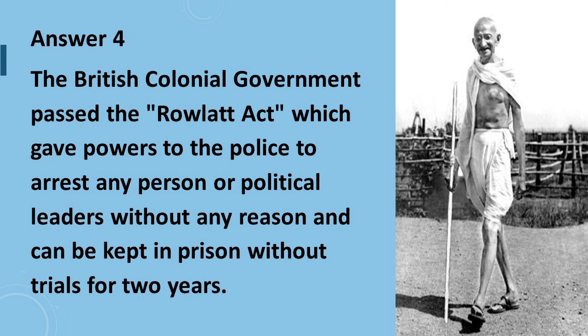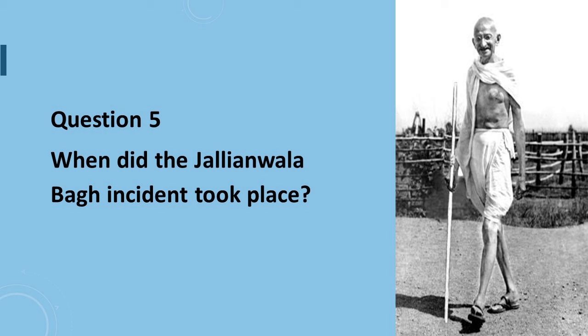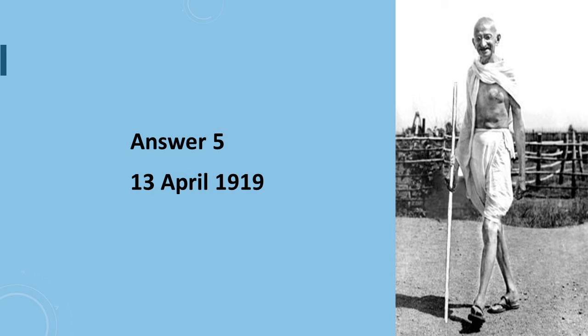Answer to question number 4 is, the British colonial government passed the Rowlatt Act, which gave powers to the police to arrest any person or political leaders without any reason, and they could be kept in prison without trial for 2 years. Question number 5 says, when did the Jallianwala Bagh incident take place? Answer to question number 5 is 13 April 1919.